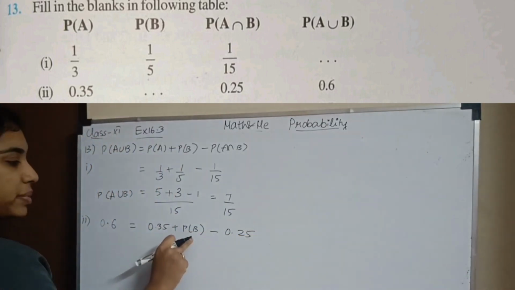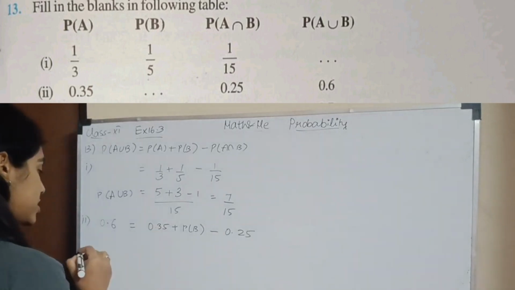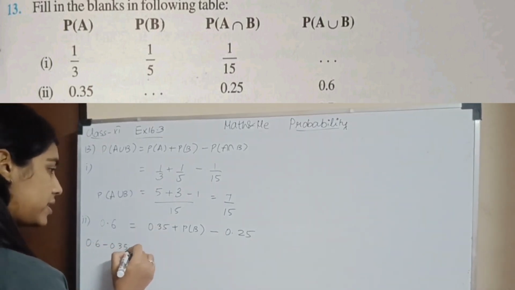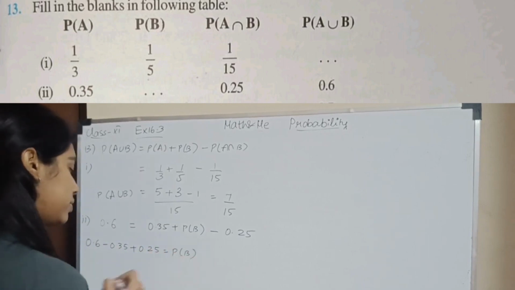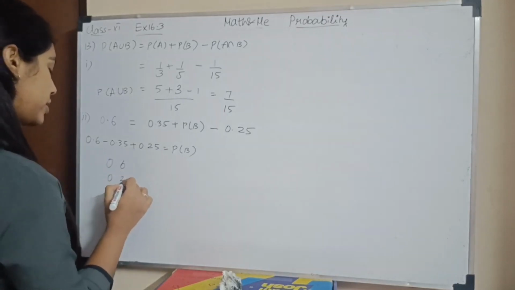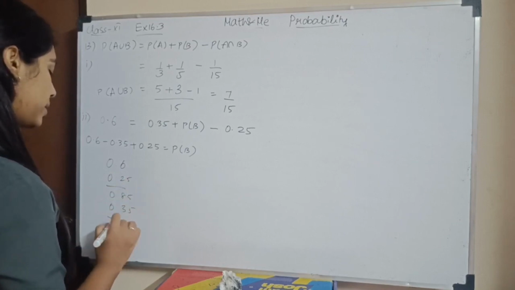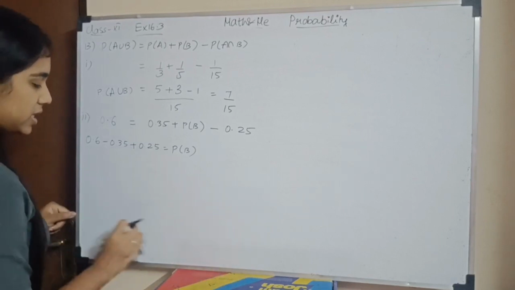So probability of B is nothing but, when I take these two values to my LHS, I have 0.6 minus 0.35 plus 0.25 equals probability of B. What will I get? 0.6 plus 0.25 will be 0.85, minus 0.35, I'll have 0.5. Okay, so my probability of B is 0.5.